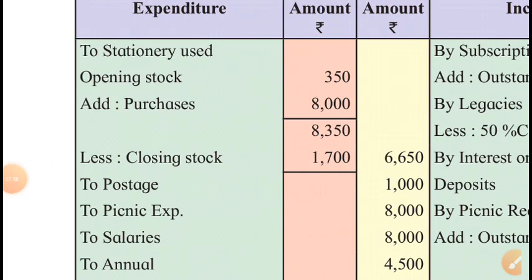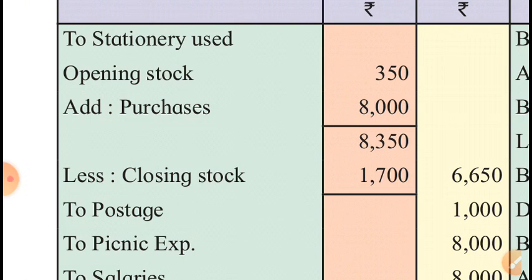I have told you about stationery: opening stock plus new purchases minus closing stock. That formula we have already discussed in the previous illustrations is to be applied here. The last year's remaining stationery must have been used this year, so this is the expenditure of this year, 350, plus we purchased new stationery.